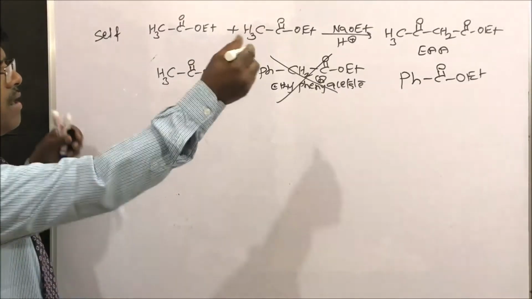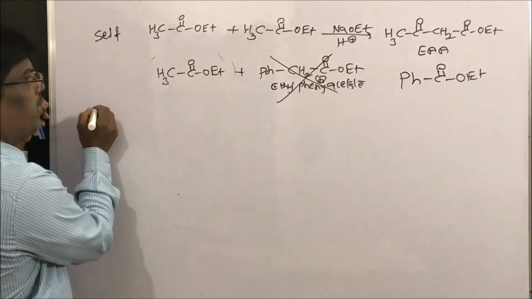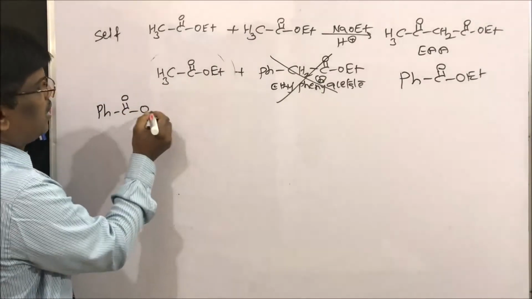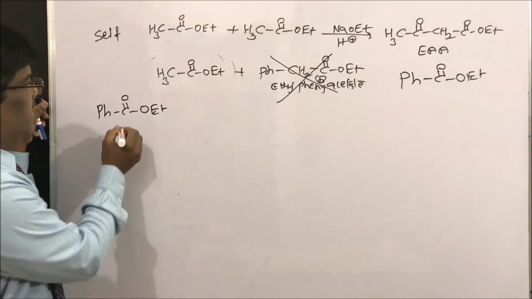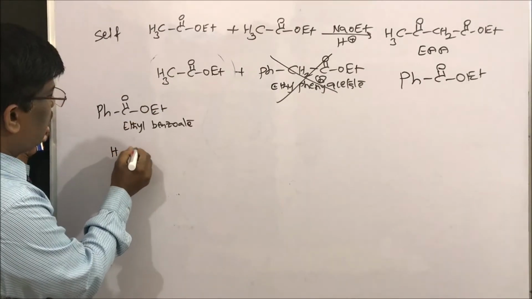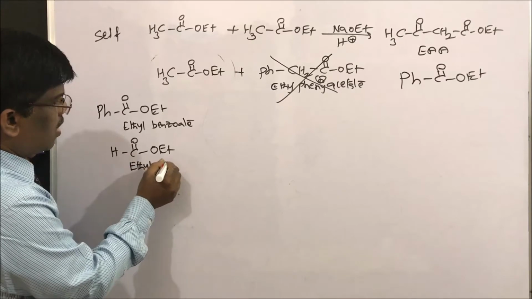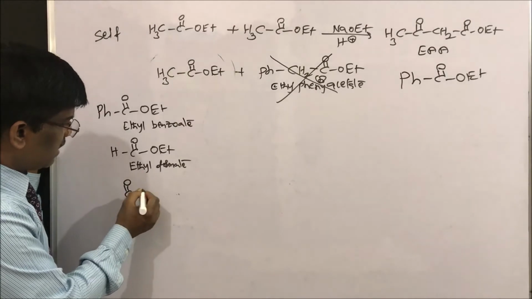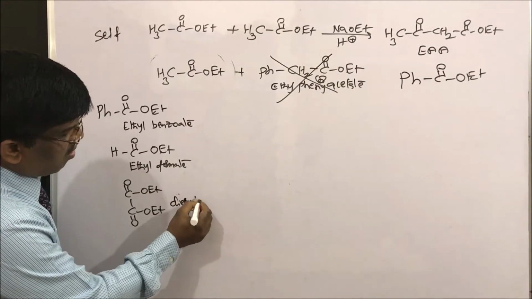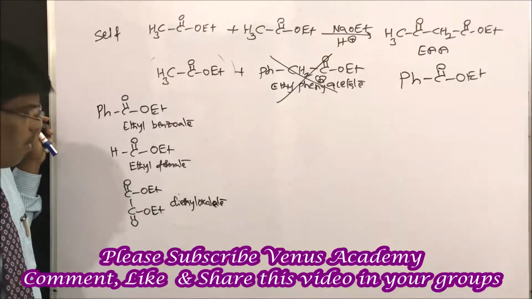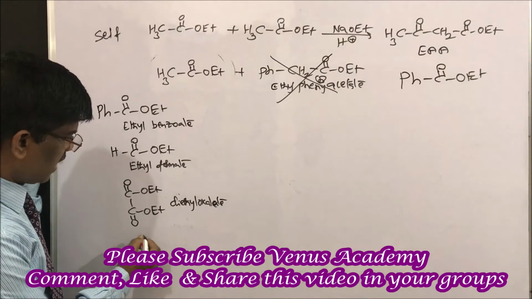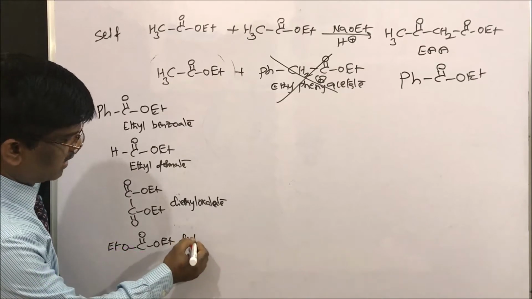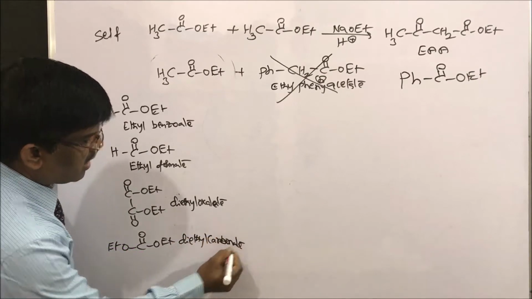So let us take ethyl benzoate. This is the ethyl ester of benzoic acid. Ethyl formate, or you can take diethyl oxalate, and one more compound you can take, diethyl carbonate.